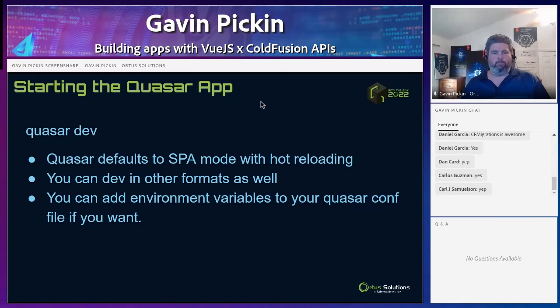You can develop in other formats as well. So if you want to use an emulator for Android or something, you can actually develop in that. Usually I do most of my stuff in SPA mode, and then I can open it up in other modes if I want to as well. And then you can actually add environment variables to your Quasar conf file as well. And that can be environment specific, so you can have different environments there as well.